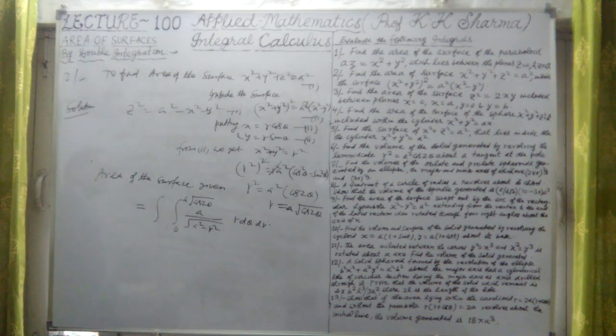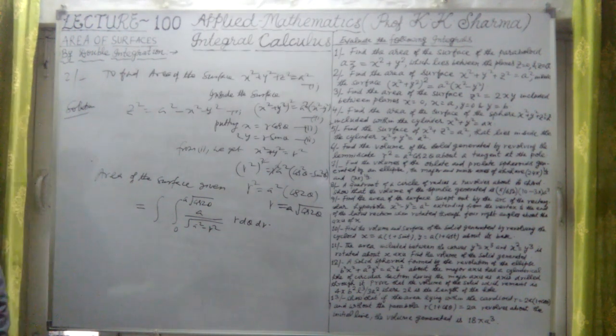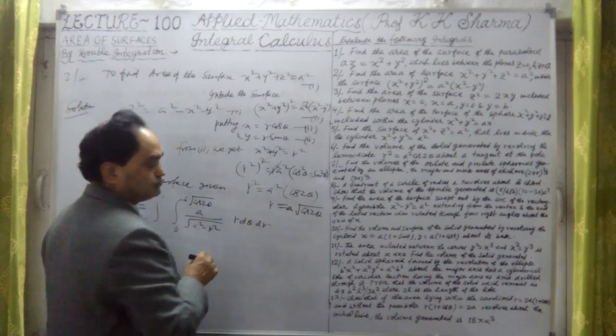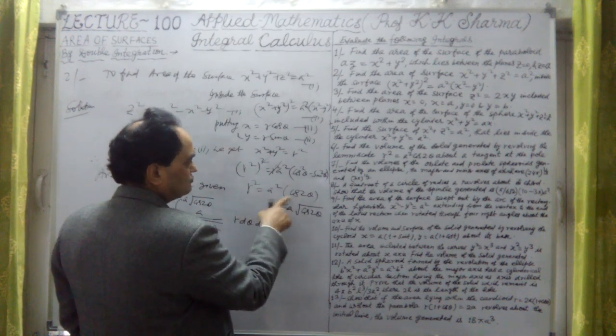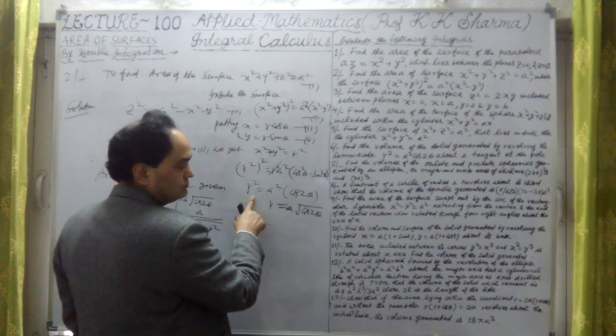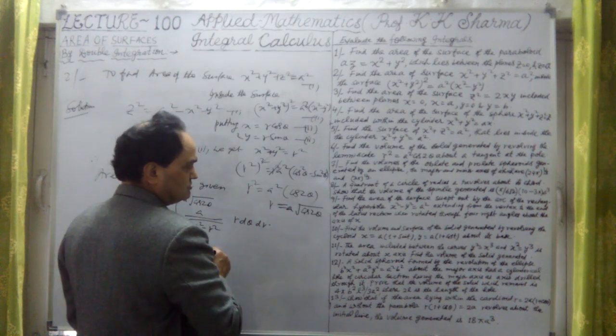Why 0 to pi by 2? Because in this case nothing is given, so x square plus y square equals r square. That is the point here. This is a loop type curve, r square equals a square cos 2 theta. If I put r equal to 0, then cos 2 theta equals 0, which means theta equals pi by 4. So this is 0 to pi by 4.